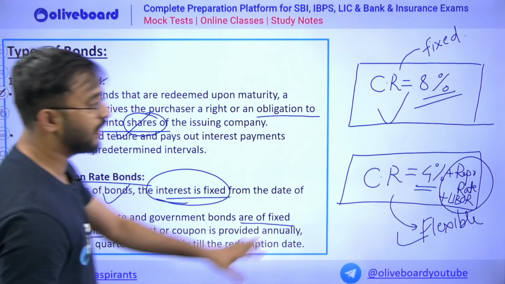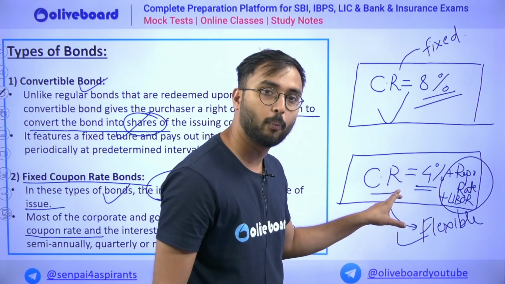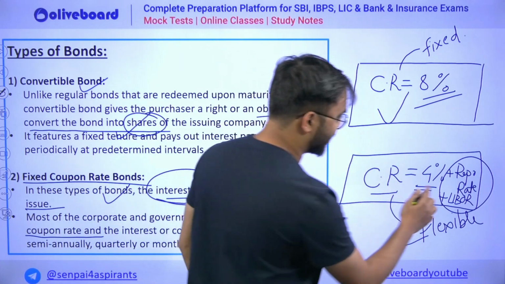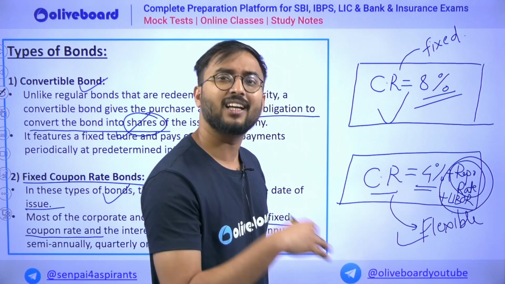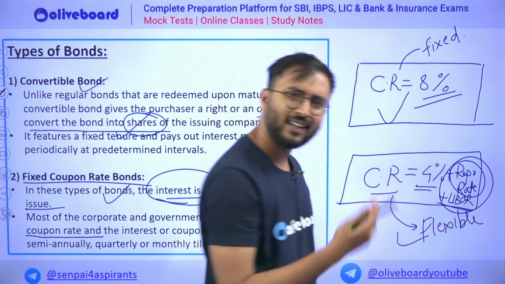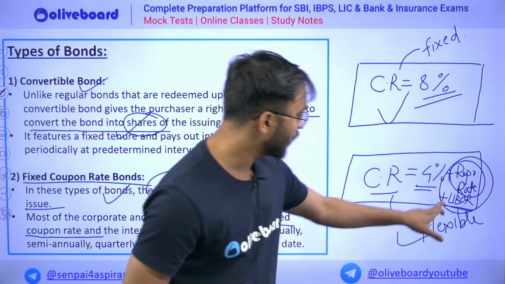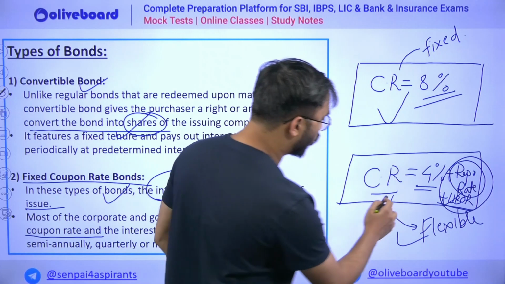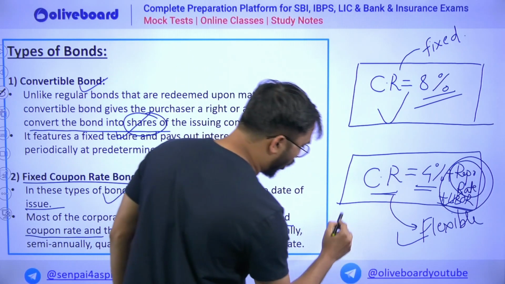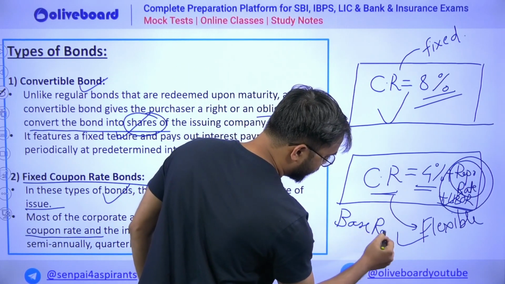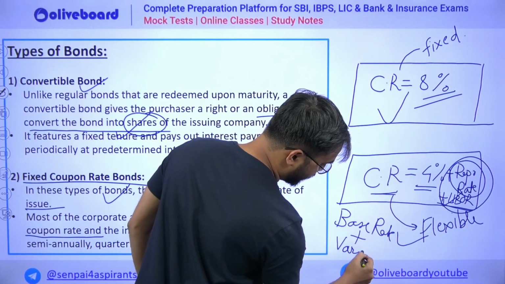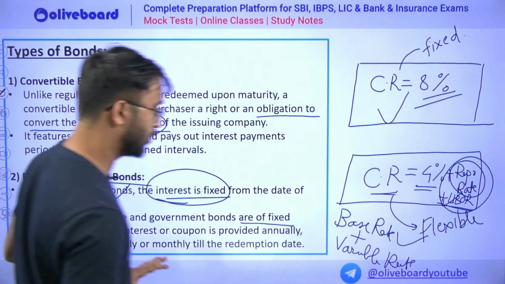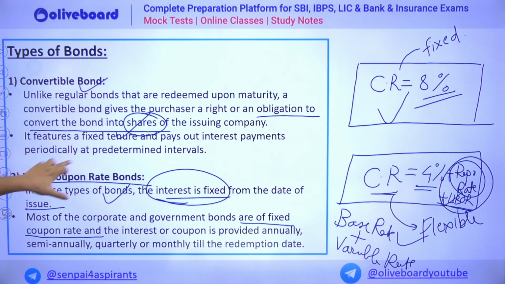Now in flexible bonds what you could see is that the coupon rate is 4%, 5%, 2%, 10% plus either the repo rate or any other variable such as LIBOR, or any of the other additional variables. So now you have a coupon rate which is a combination of base rate plus variable rate, and therefore it is called flexible coupon rate bonds, which we are going to see in the next slide.